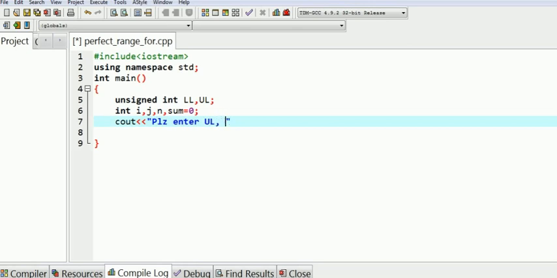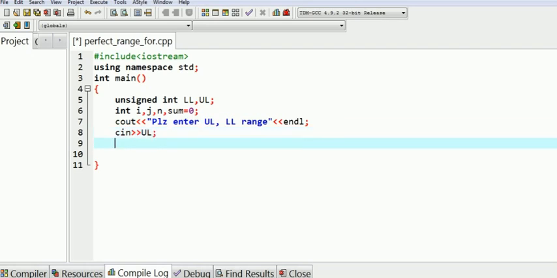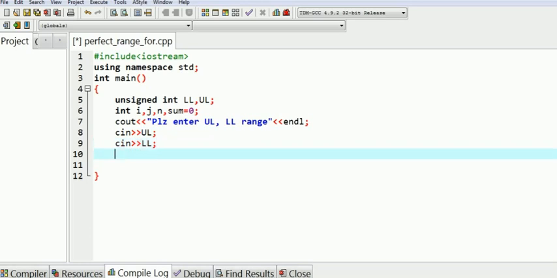Write a user defined sample text message to read the values of upper limit and lower limit from the user. cin upper limit, cin lower limit from the user. Check the validity.